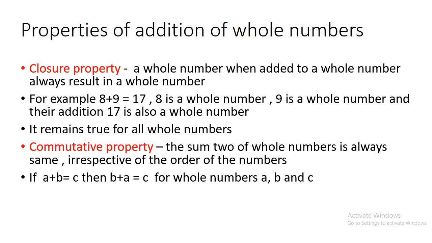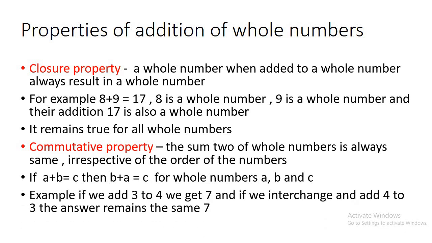We can add them as A plus B, or as B plus A. If the answer is C, then after interchanging A and B, it will also give the answer C. For example, if we add 3 to 4, we get 7, but if we interchange and add 4 to 3, the answer still remains 7.